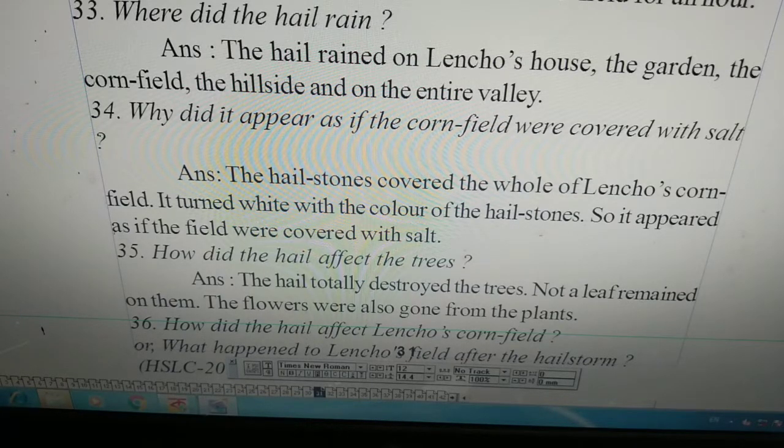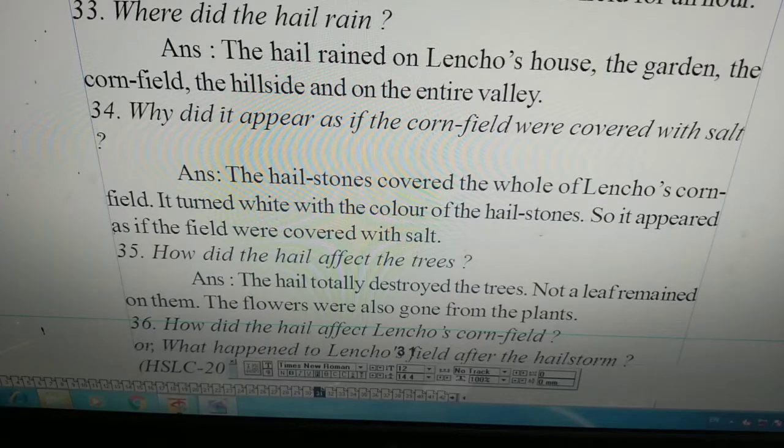Why did it appear as if the cornfield were covered with salt? The hailstones covered the whole of Lencho's cornfield. It turned white with the color of the hailstones, so it appeared as if the field were covered with salt. The color of salt is white. The color of hailstone is also white. As the hailstones covered the whole field, it looked like a covering of salt. So the writer said that the field looked white, as if it were covered with salt.